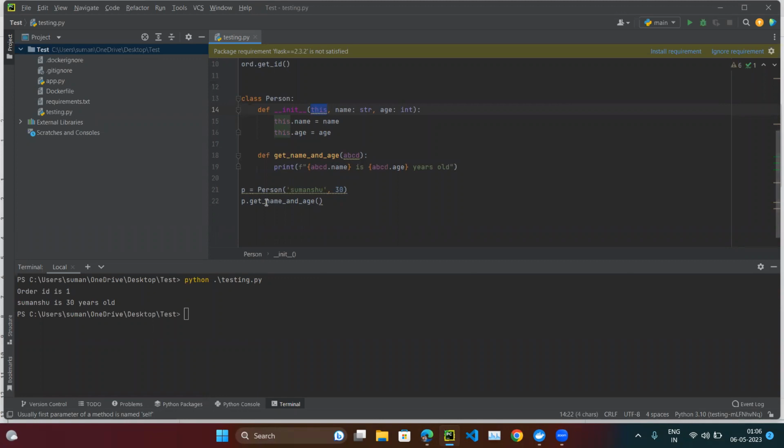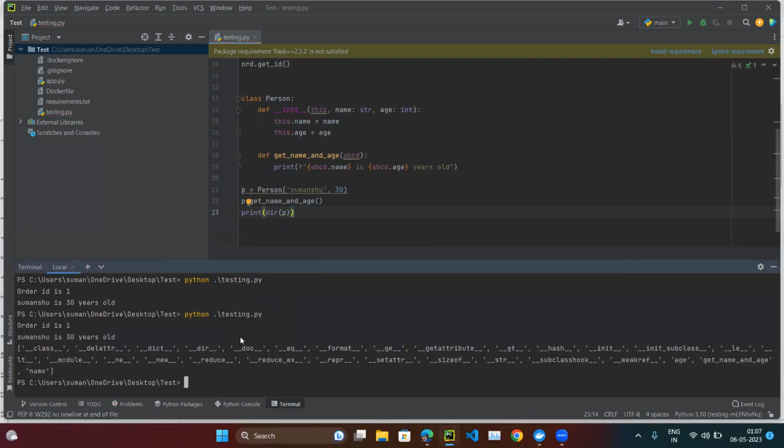This is just an argument, because it says this function is accepting one argument and we are not passing anything. So this function which we are calling is accepting one argument, which is p. So we have to accept that argument. So p will come here, and p will come here, and we are going to access that p. Like p has name and p has age. If you want to see, print dir of p. So p has everything. If you see, p has the age, p has the get name, p has the name. So p dot name, p dot age, I am getting these variables, right?